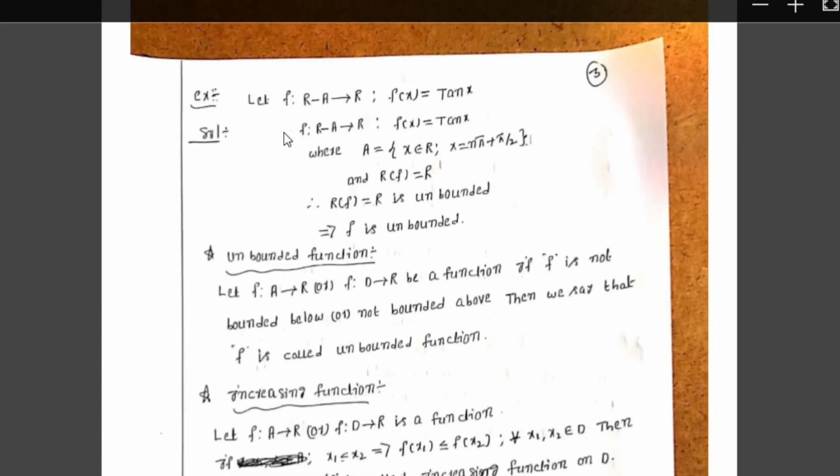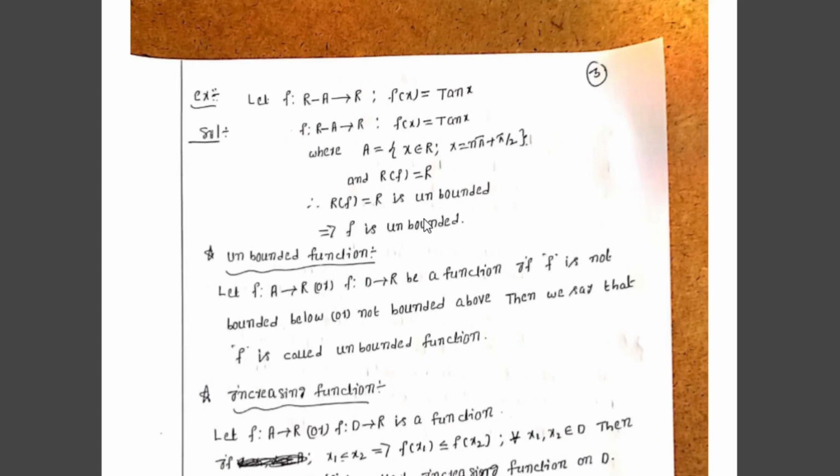Next, an example of an unbounded function: f from R minus A to R defined as f of x equal to tan x, then we say that tan x is an unbounded function. Already we know that the trigonometric functions sin x and cos x must be bounded functions, because the range of sin x and cos x lies between the two real numbers minus 1 and 1.